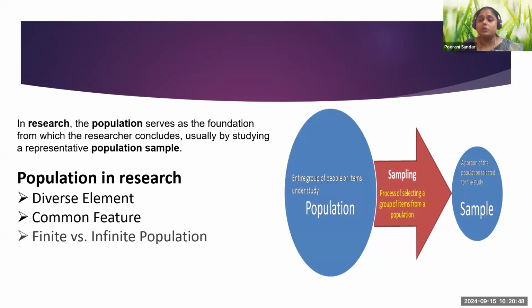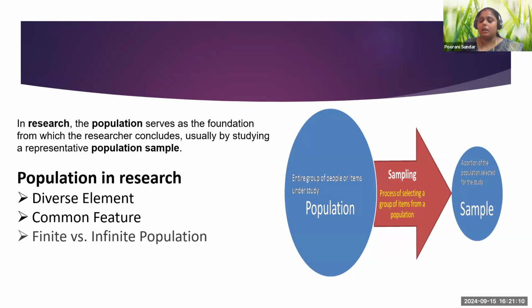Or you can also say the population could be based on a common feature. The selection of population is considered a common feature when it is a common trait or feature that makes them relevant to this study. That could be any kind of common feature.